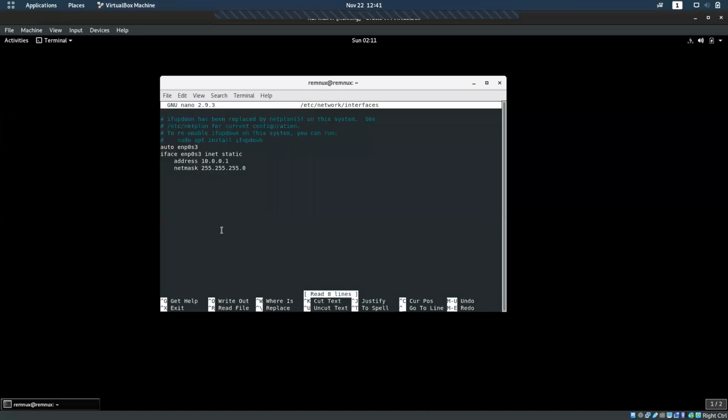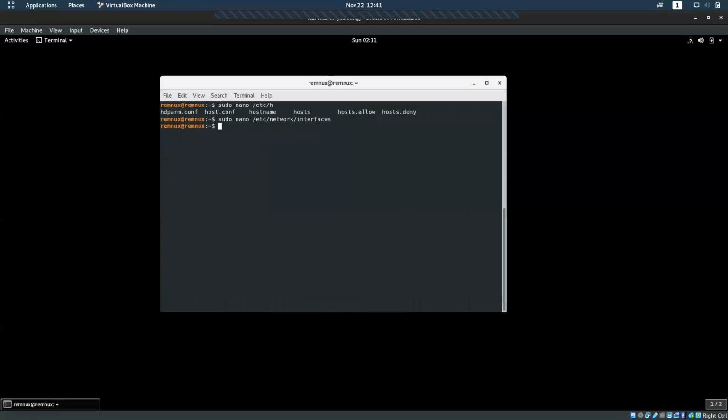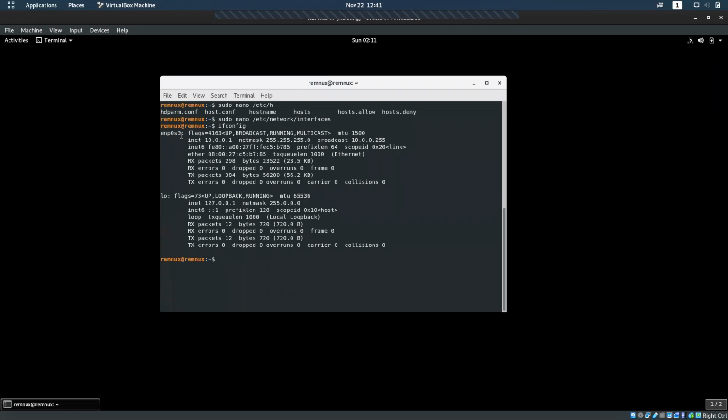So this is that configuration file where we give a static IP for a Linux system. When you open this, first of all you have to check your IP. Give ifconfig, and you can see the name of your interface here.